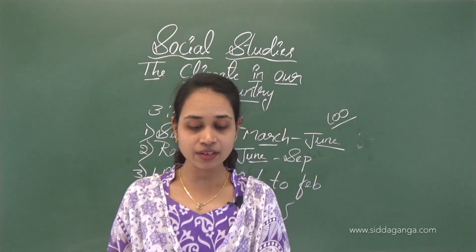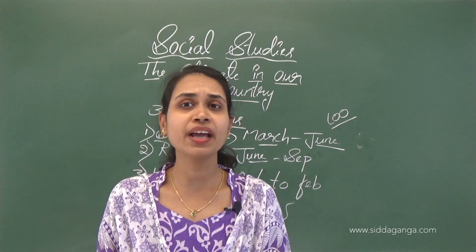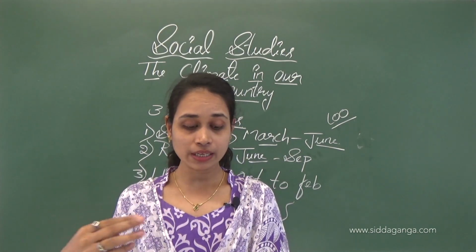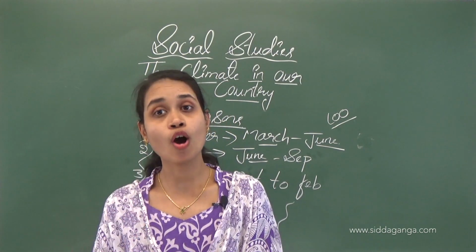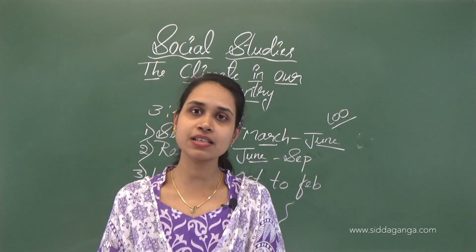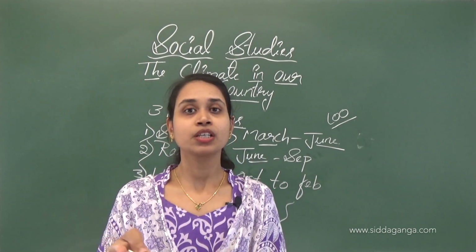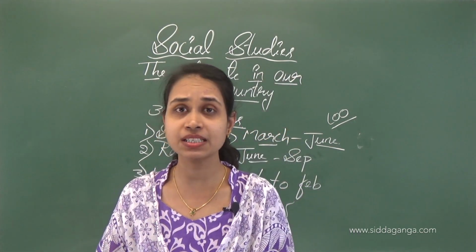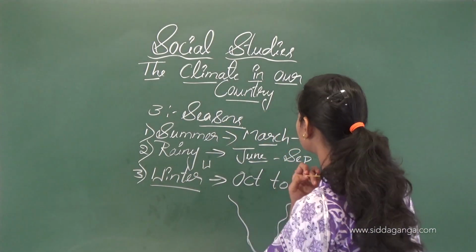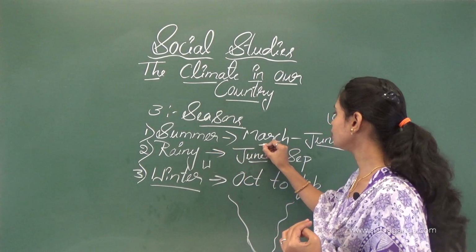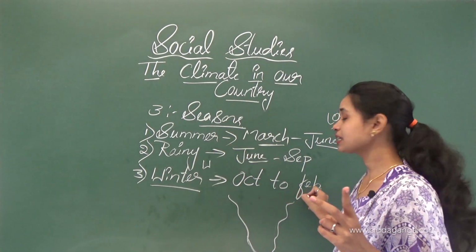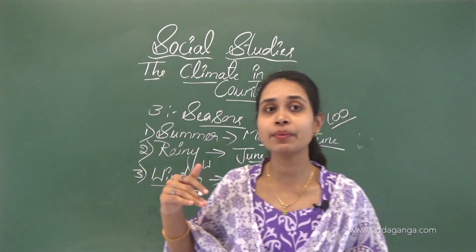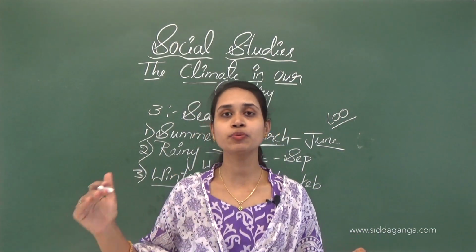By the end of March it begins to be warm, and the summer season starts in March, running from March to June.